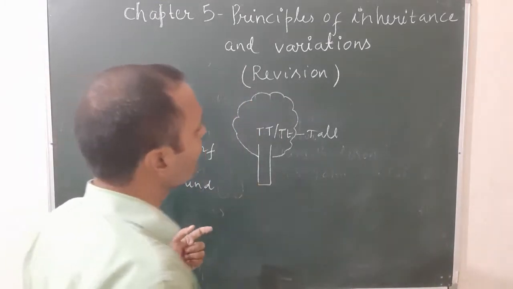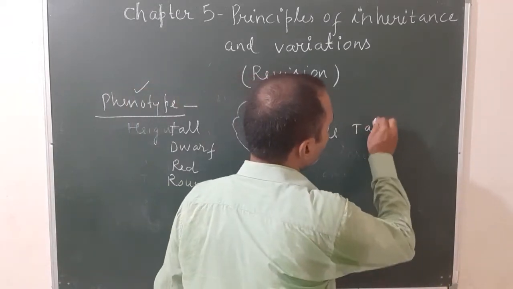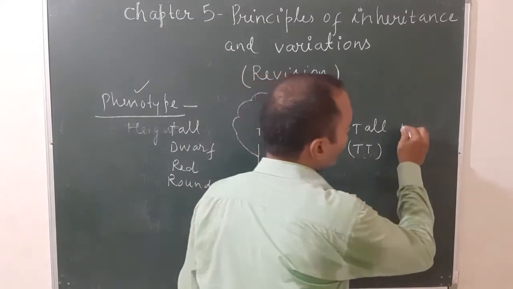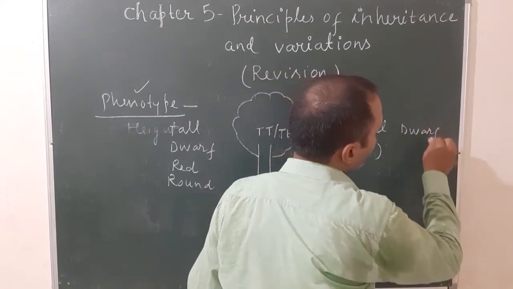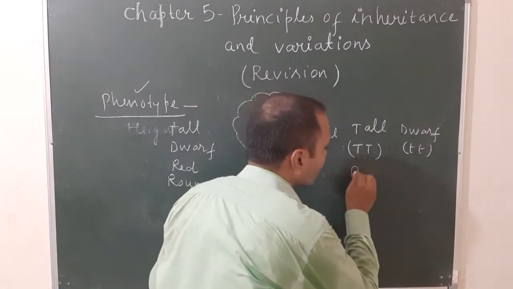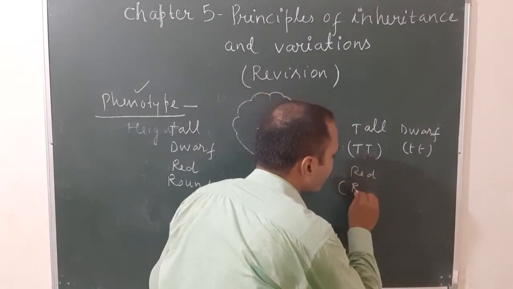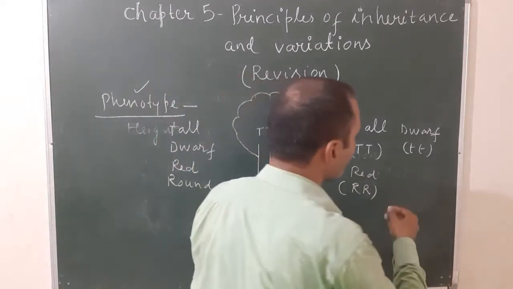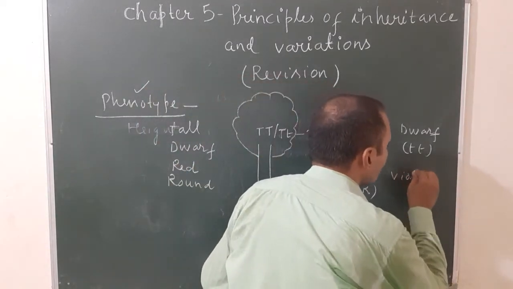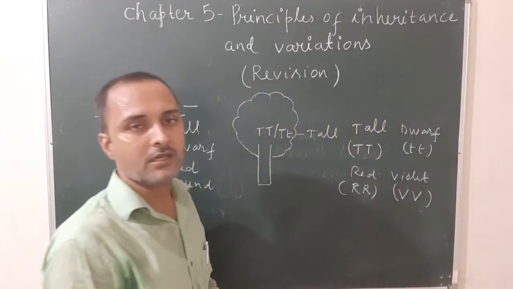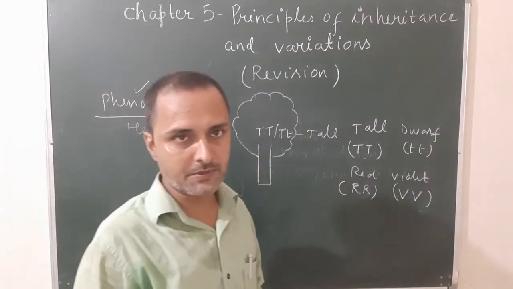For example, for tall, the genotype is capital T and capital T. For dwarf, the genotype is small t. For red color, the genotype is capital R and capital R. For violet color, genotype will be capital B and capital V. So these are the genotypes.